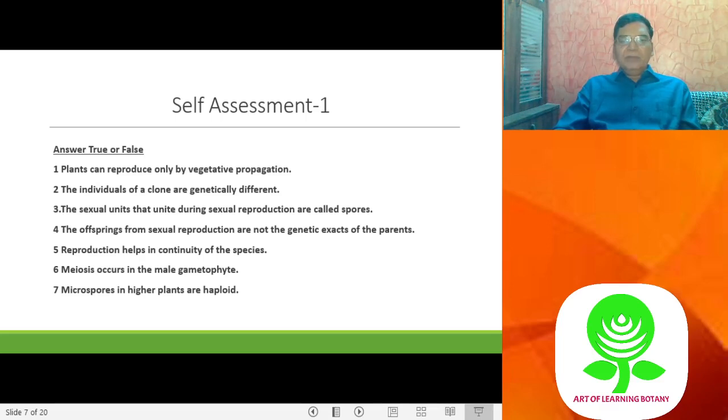So it is true. Meiosis occurs in the male gametophyte: false. Meiosis occurs before the male gamete, that is, during spore formation. Microspores in the higher plants are haploid: true. Microspores are formed by reduction division, so they are haploid. Now we'll see what is next.